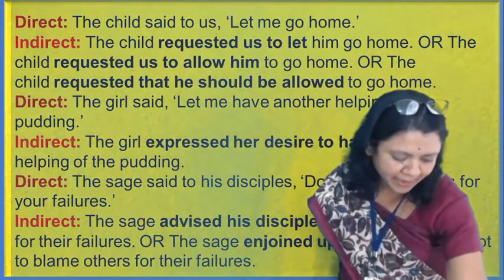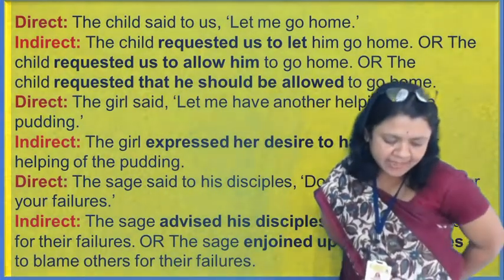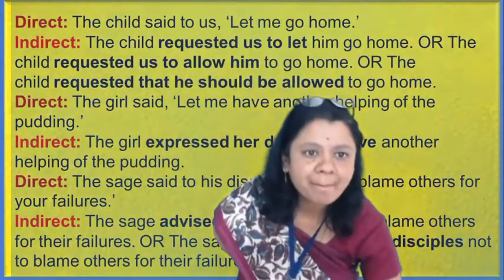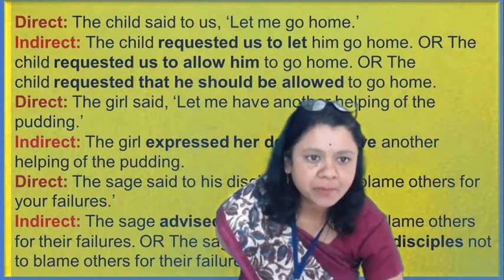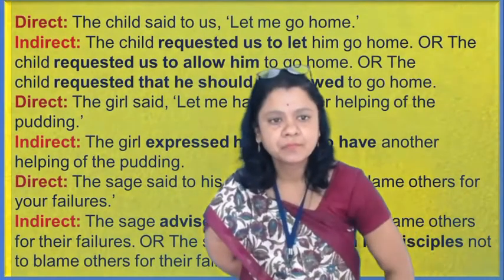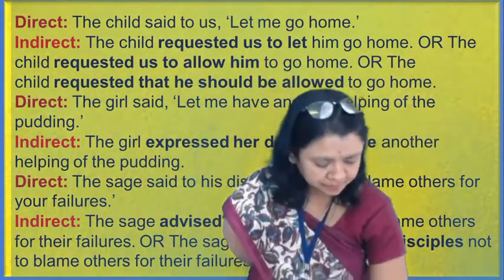Fourth one. The blind man said to a passerby, please help me cross the road. Wait. Now let me go with. Okay, very good, Palvi. Give the answer, dear. Very good, I am happy you raised your hand. Yes, dear? Yes, ma'am.